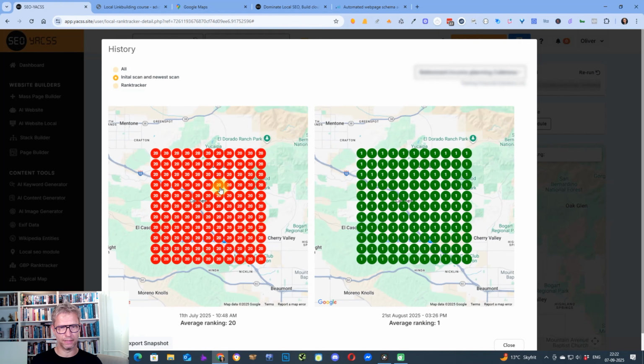Then we have this one that went really well, from 20 to 1. Then we have this keyword from 20 to 20, so no movement. And then the last keyword went from position 20 to average position 9.79.